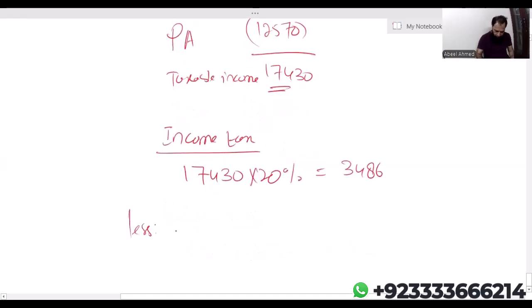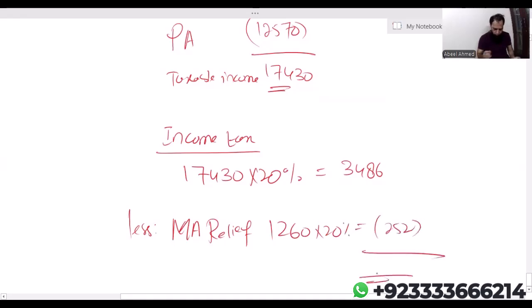Now less the marriage allowance relief, which is always 252, that is 1260 into 20%. So 3486 minus 252 gives me 3234. Great.